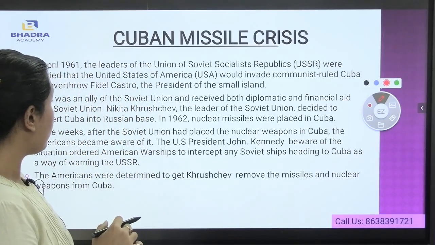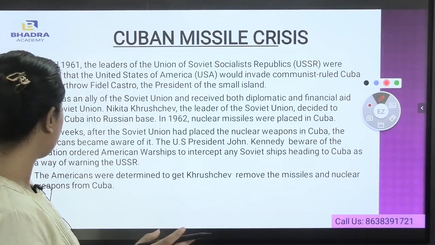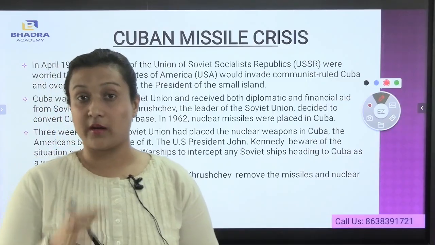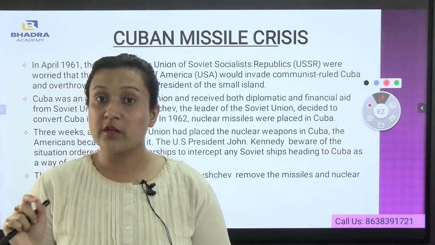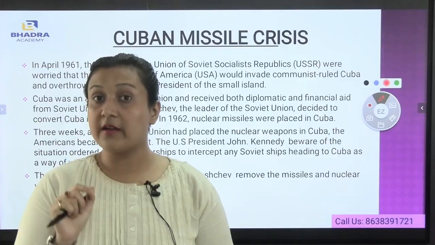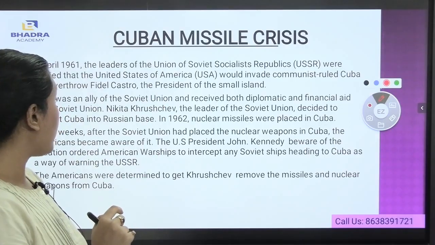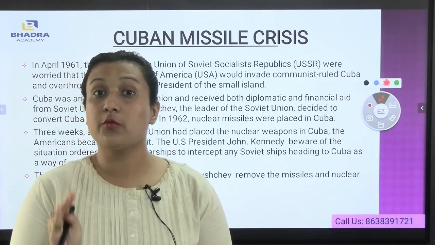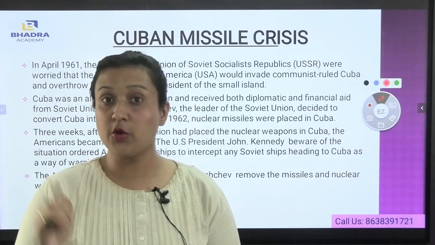So the US President John F. Kennedy, aware of the situation, ordered American warships to intercept Soviet ships heading to Cuba as a way of warning the USSR. During that time, the US President was John F. Kennedy. So he intercepted all the Soviet ships so that they could not enter the Cuban island. The Americans were determined to get Khrushchev to remove the missiles, all the nuclear weapons, from Cuba itself.